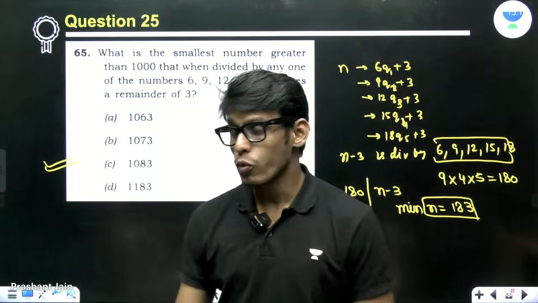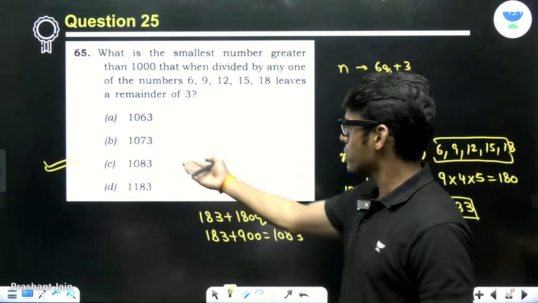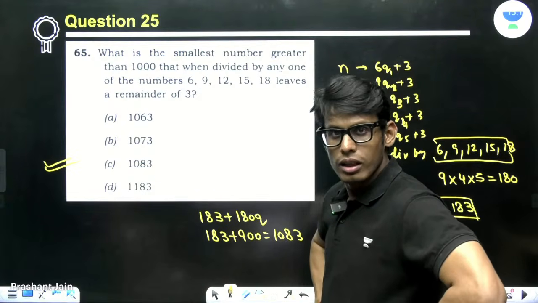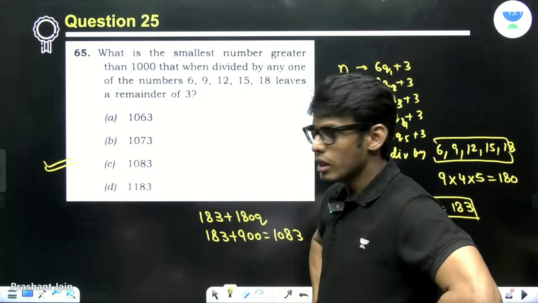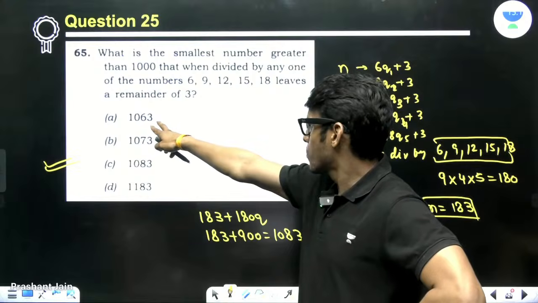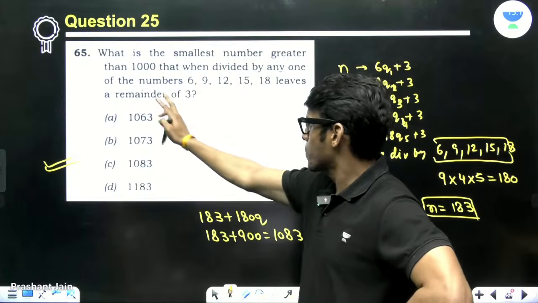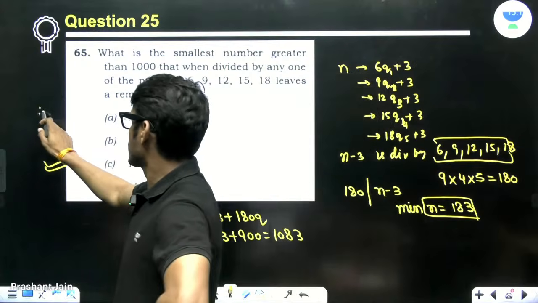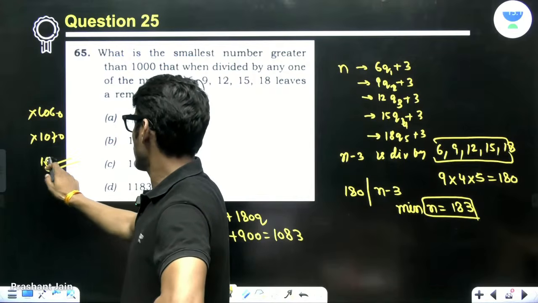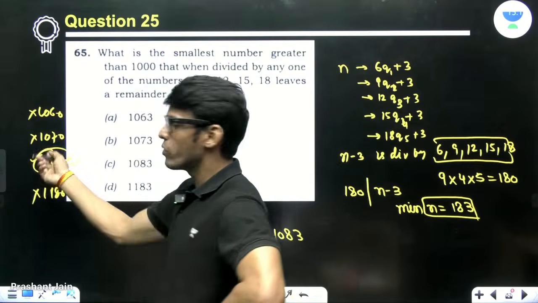Now, you would say it is a very difficult problem, sir. But it can simply be done by options, isn't it? You just simply have to check all of them. For example, this 1060, you just subtract 3 here. 1060 is not divisible by 9. 1070, not divisible by 9. 1080, divisible by 9. 1180, not divisible by 9. It is the only option which was divisible by 9.